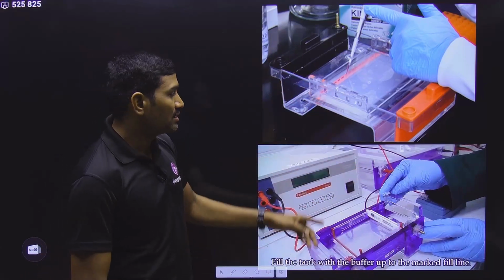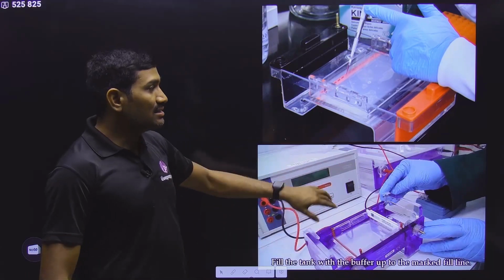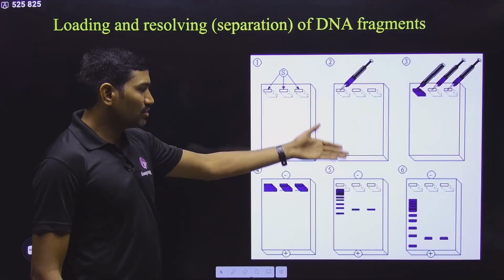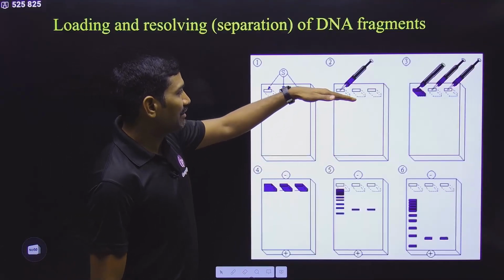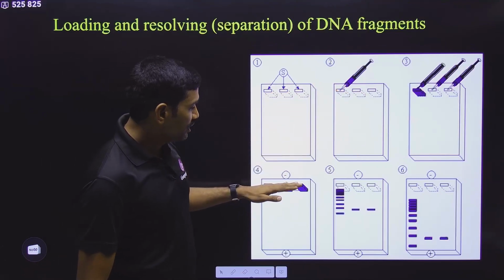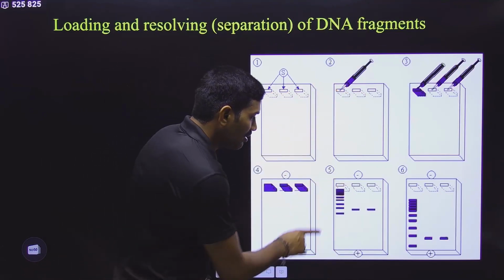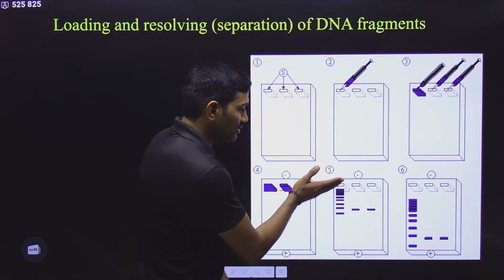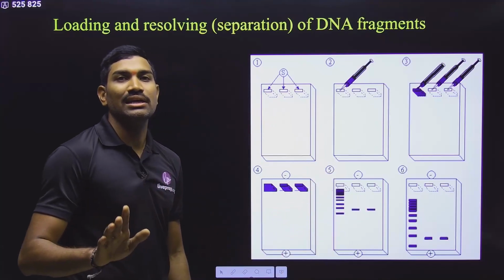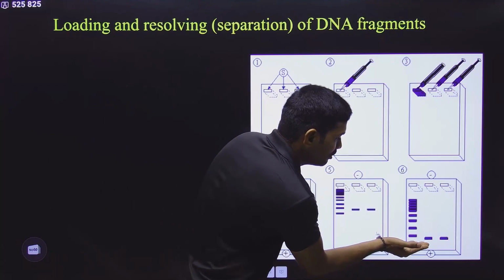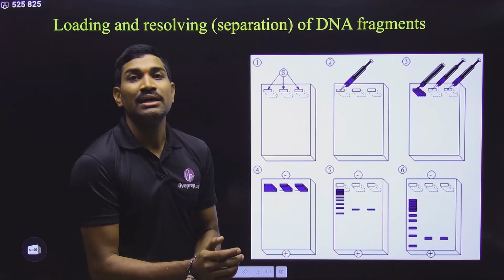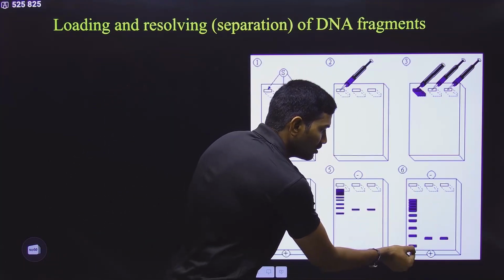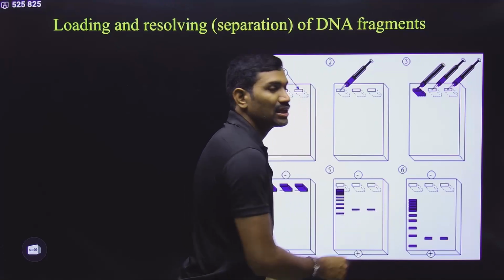Now what happens? Now these DNA molecules, since they have a negative charge, this is about the loading process and all, since they have a negative charge, they always move towards the positive charge only. The positive electrode is called the anode. So they always move towards the anode only. But in this process, why are you getting different bands at different heights? Because small molecules move fast, whereas large molecules move slowly.